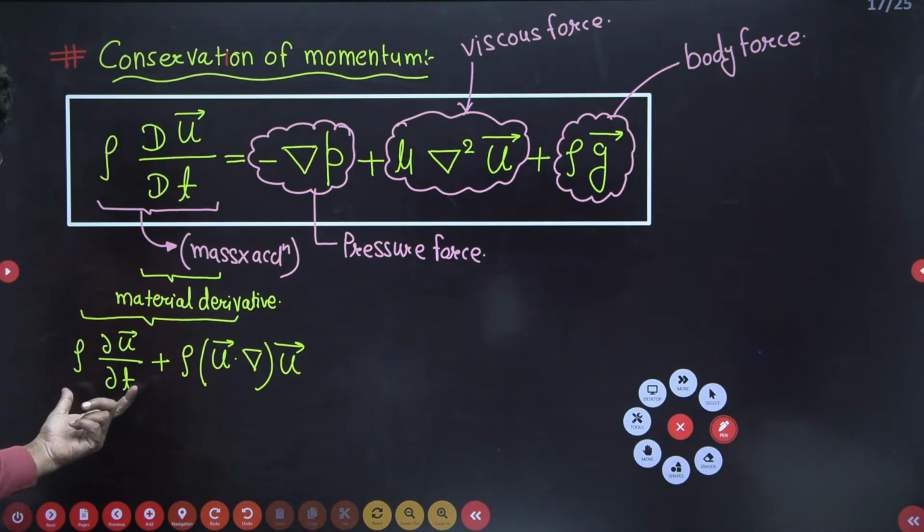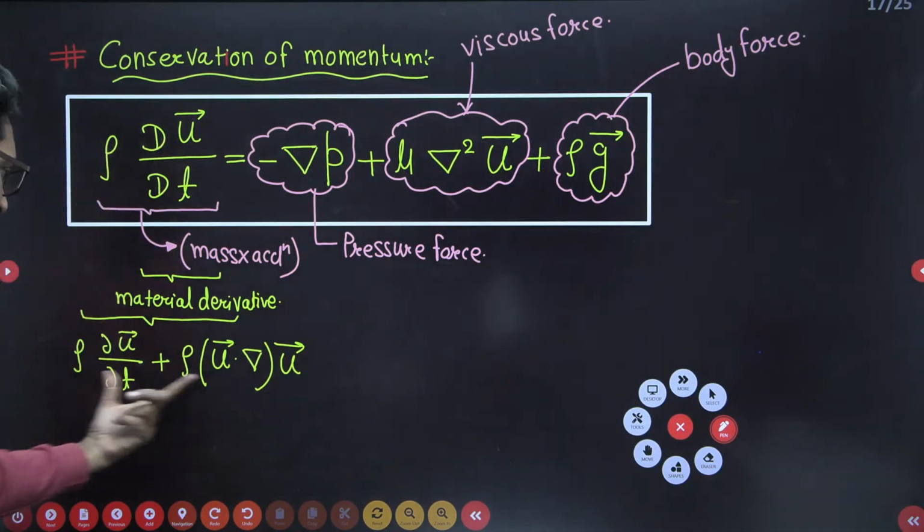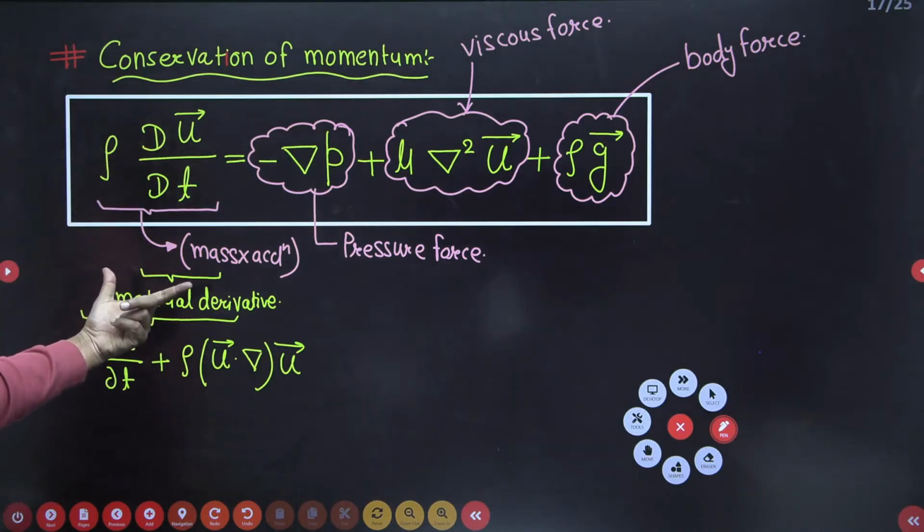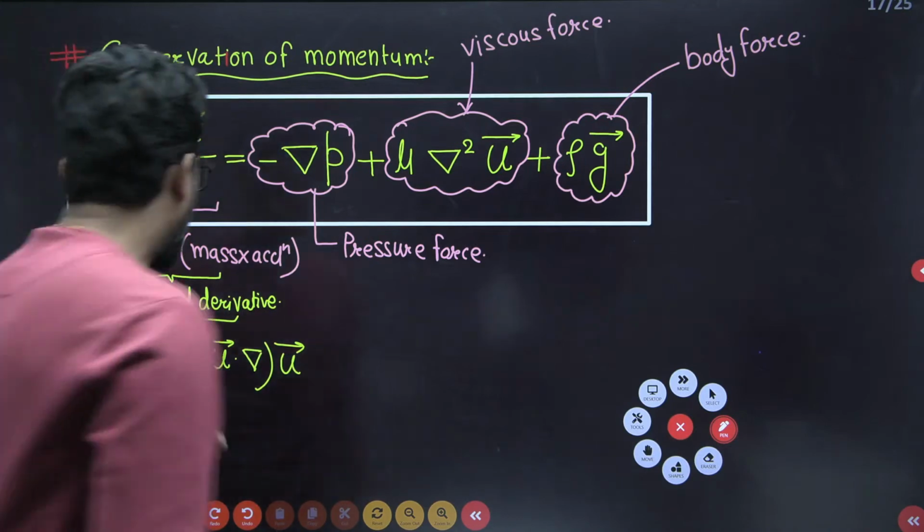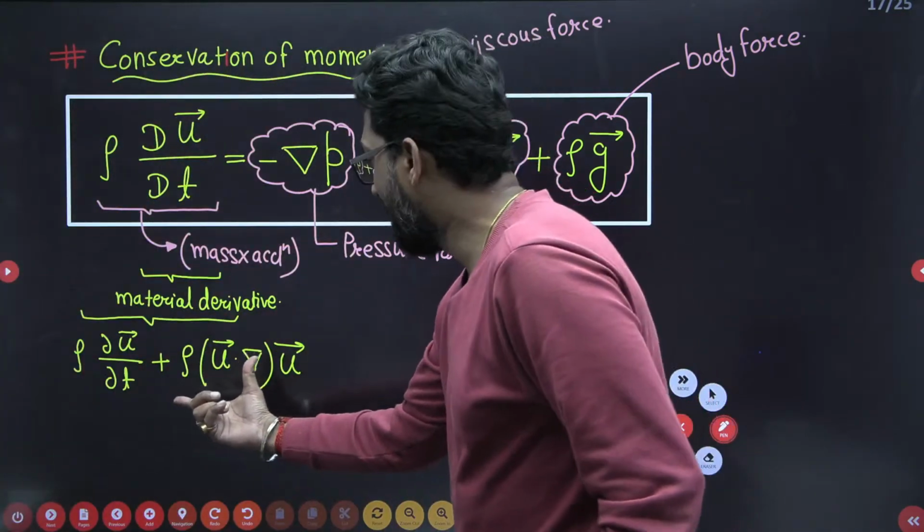If you add these two derivatives, that is called the material derivative or total derivative.